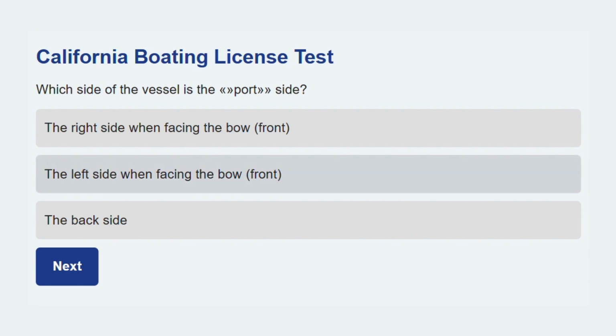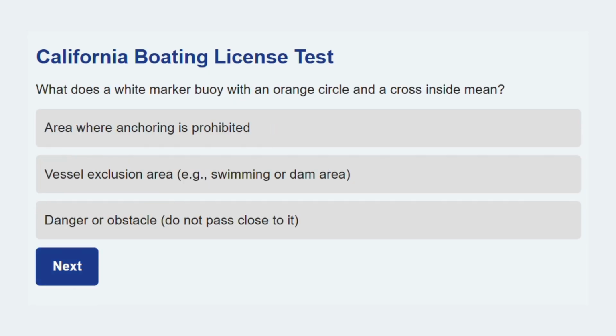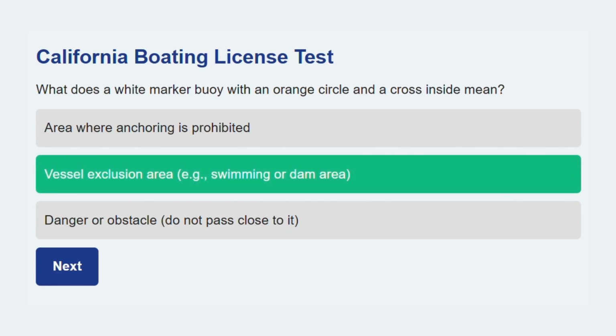Moving along now. What does a white marker buoy with an orange circle and a cross inside mean? Vessel exclusion area, e.g. swimming or dam area. The cross diamond means keep out or prohibited area.